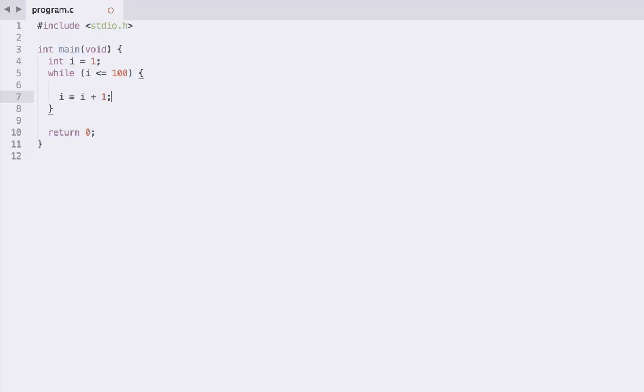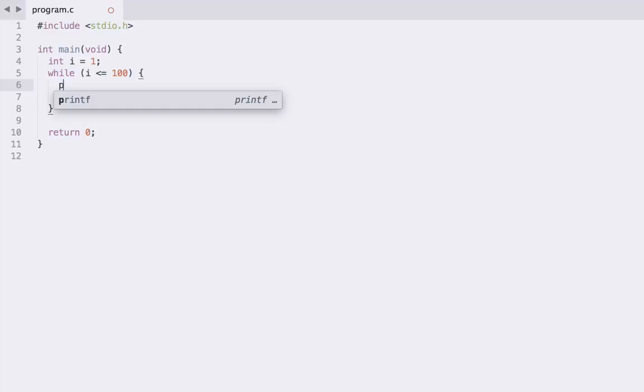Is i still less than or equal to 100? Well, yes, 2 is less than or equal to 100. We then go back in here, we then add another one, so 2 goes to 3, and this repeats, 3 goes to 4, and so on and so on, until we get to the point where, okay, i is now 101, so we go back round to the top, i less than or equal to 100, well, that's no longer true at 101, so we now skip this block, and then we go ahead and return 0.